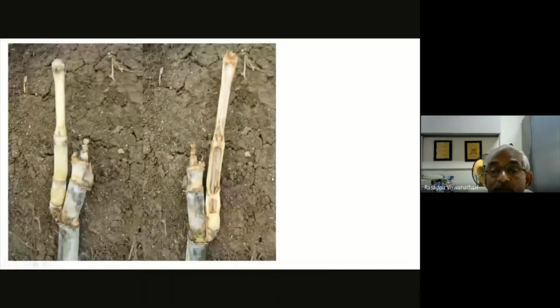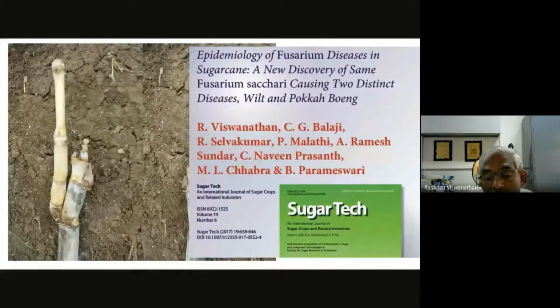You can see the top rot symptom I was mentioning, and the axillary bud sprout. If you look inside, you see wilt. So when there is a pokkah boeng incidence, you are likely to get wilt also. This is the scenario which we already demonstrated.